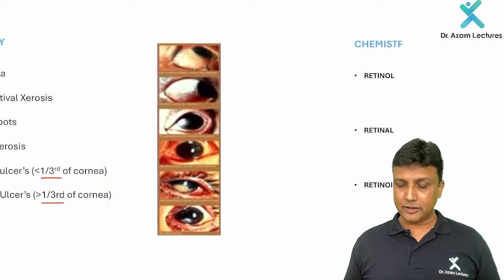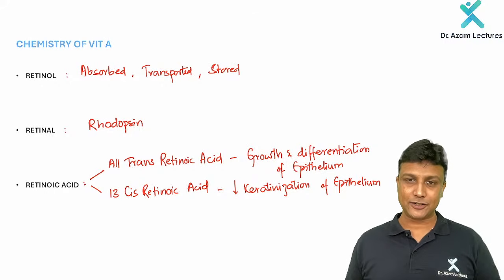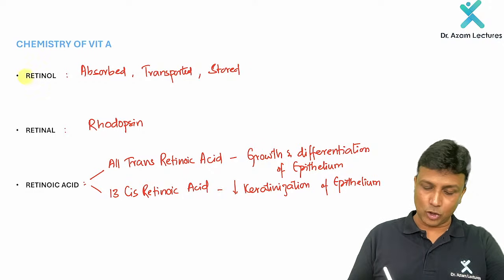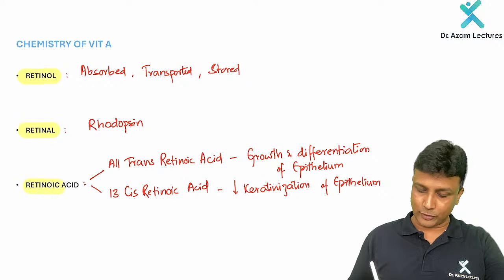Now, after that, what are the different forms of vitamin A here, sir? Vitamin A has three important forms here. Number one, there will be retinol, then there will be retinal, then there will be retinoic acid.